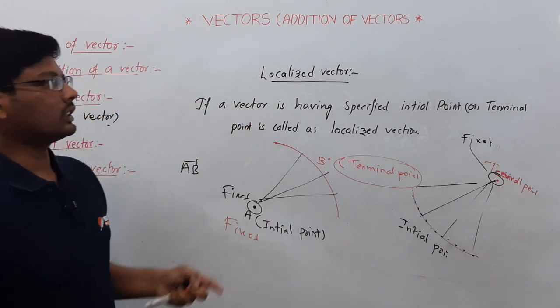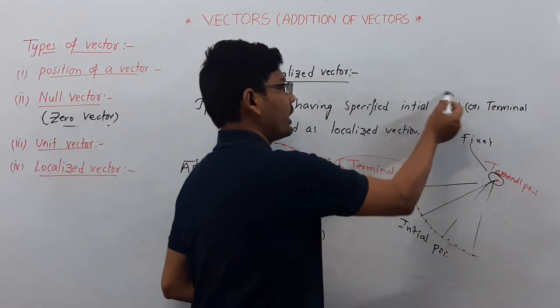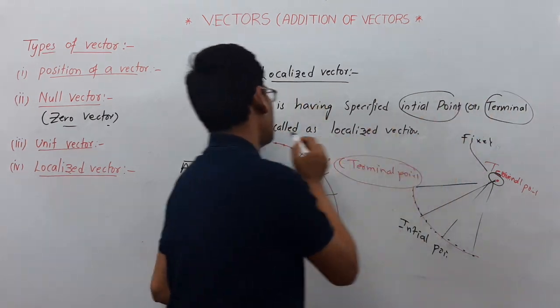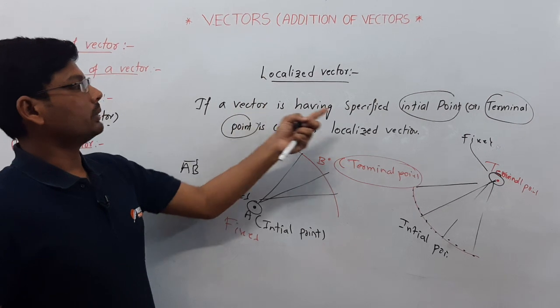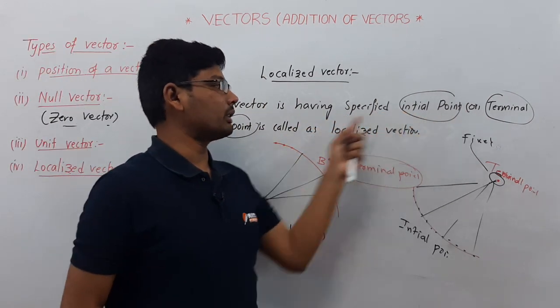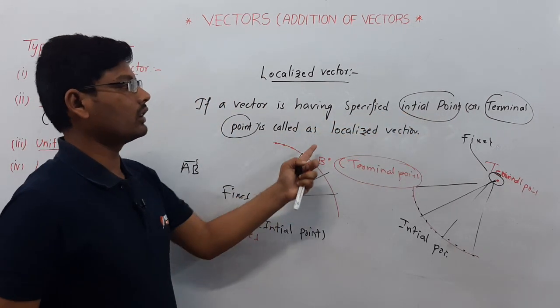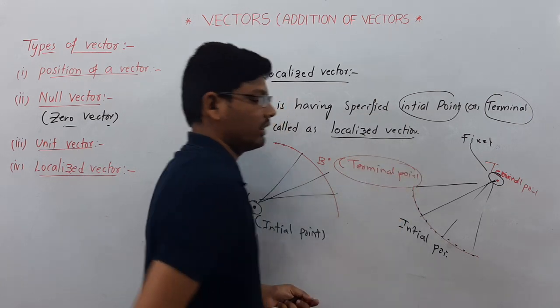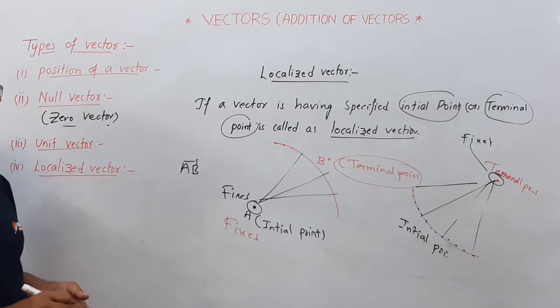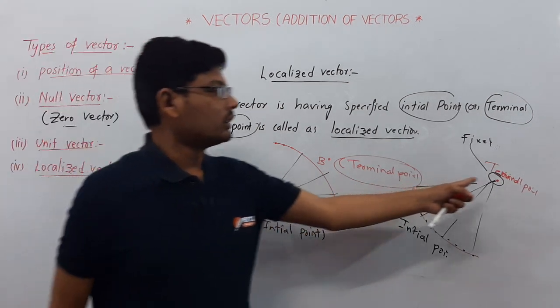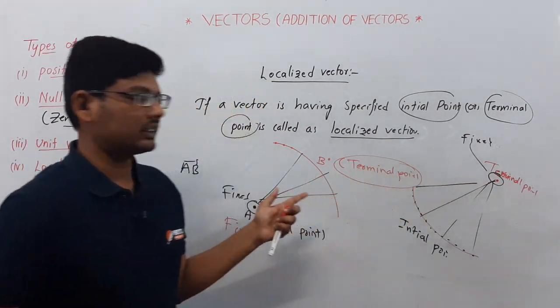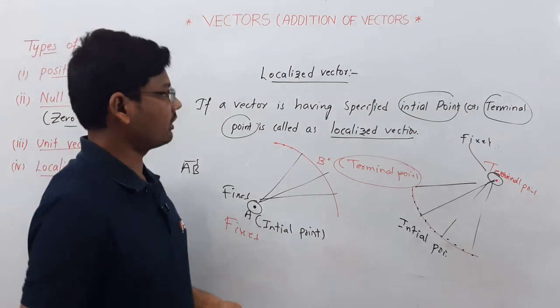So if you know the specified initial point or terminal point of a vector, then it is called a localized vector.